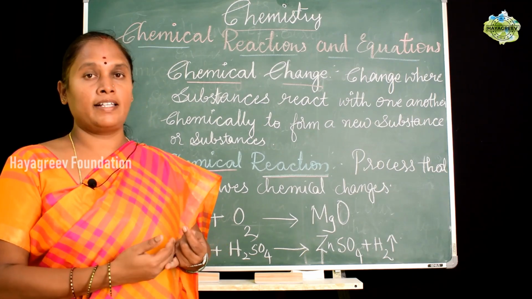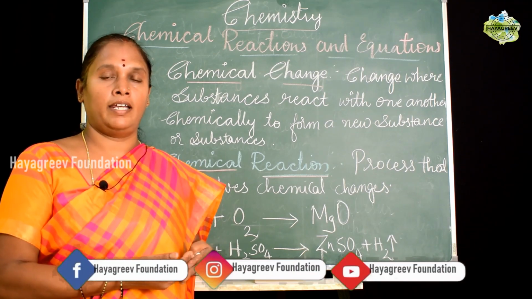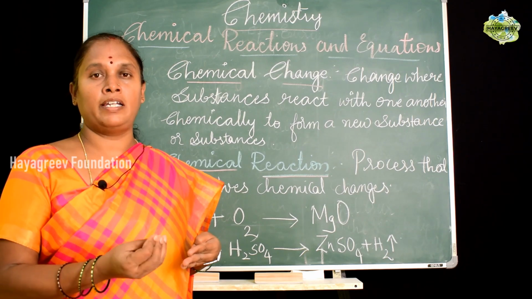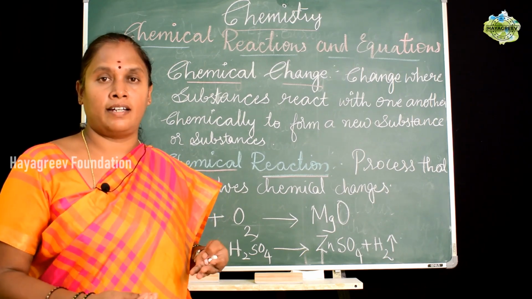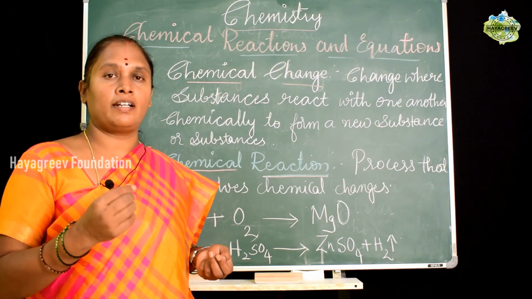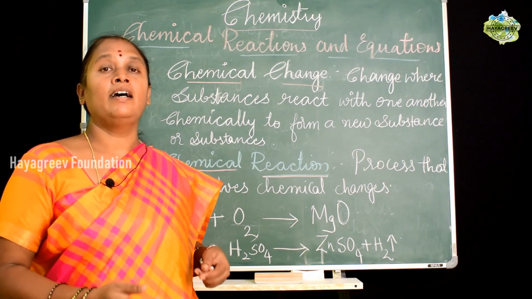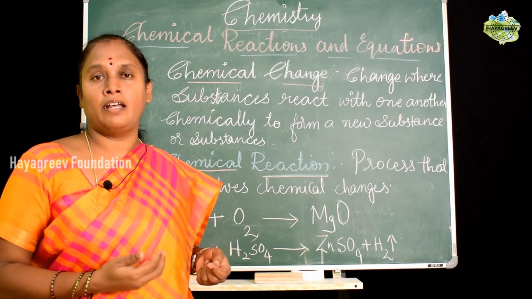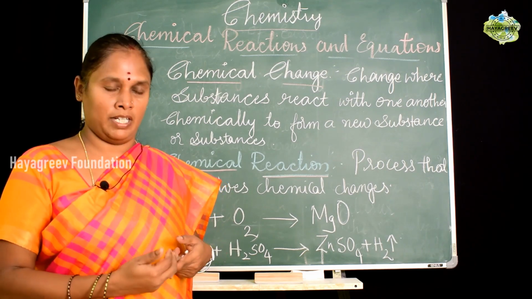Another example we can see is when we leave iron articles without properly taking care of them, sometimes we find that they get rusted. Iron, which is a pure metal, turns into rust, which forms a reddish brown coat on it. So we say that iron has undergone rusting. From rust we can never get iron back. That means a chemical change is irreversible.